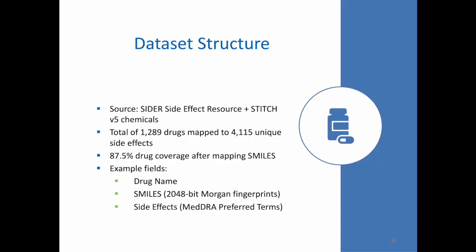For this project, I used the SIDER dataset along with chemical information from the STITCH v5 database. After cleaning and merging, I obtained 1,289 drugs with valid SMILES chemical structures, 4,115 unique side effects, with 87.5% drug coverage after processing. Each drug is represented by its name, a 2048-bit Morgan fingerprint derived from its SMILES string, and a list of side effects using MedDRA preferred terms.